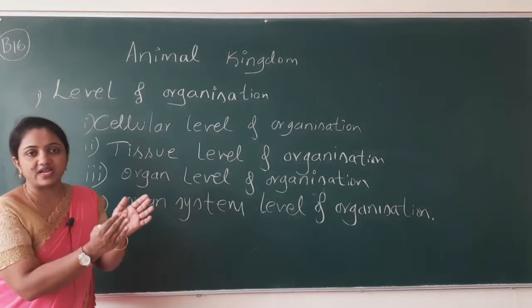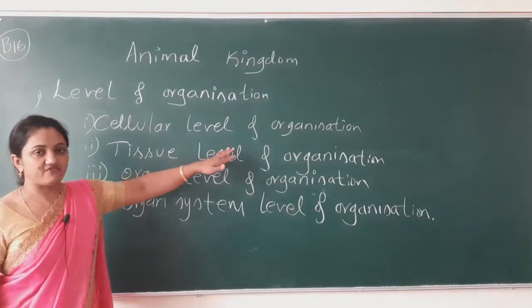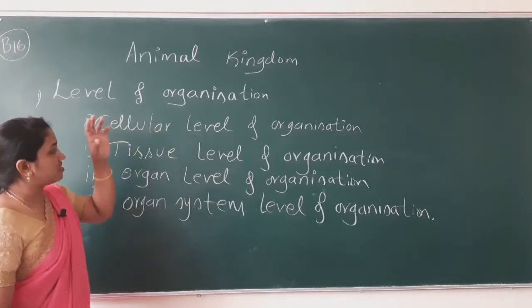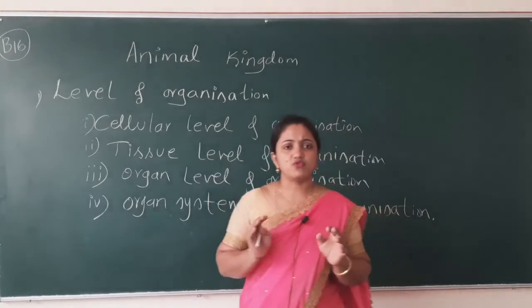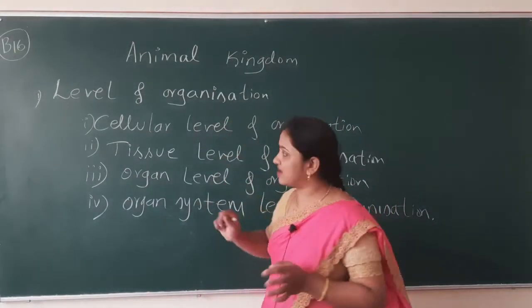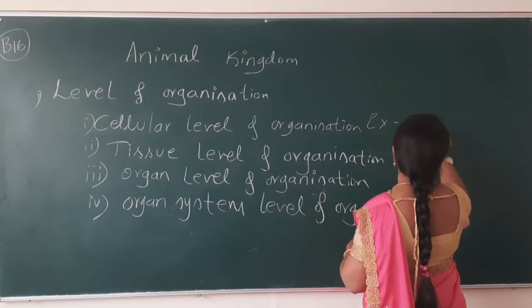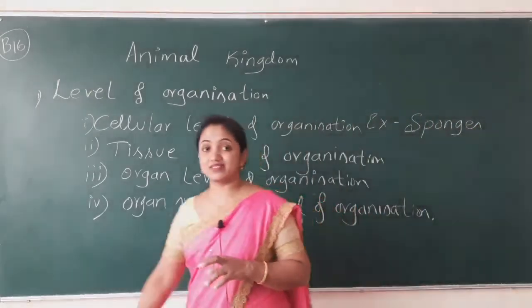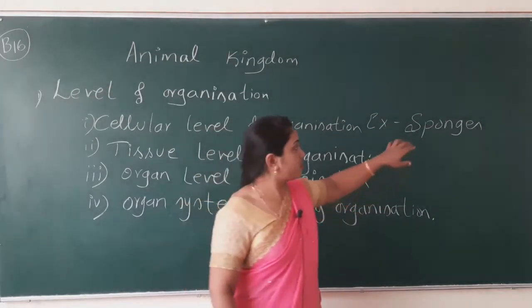So those kind of animals come under tissue level of organization. Some of the animals have only cells. An example of those animals is sponges. Yes, my dear students, the cellular level of organization example is sponges.